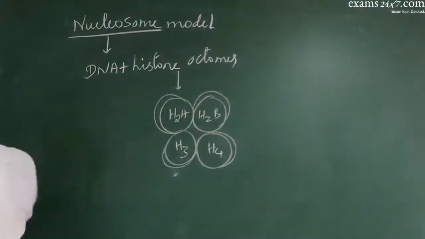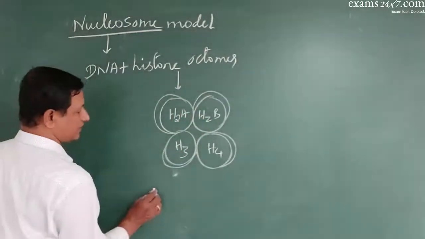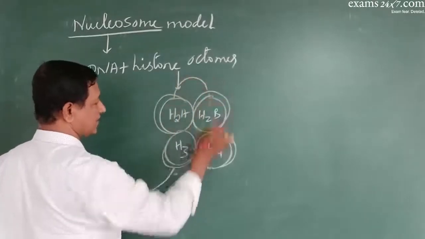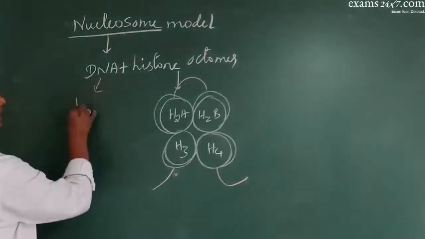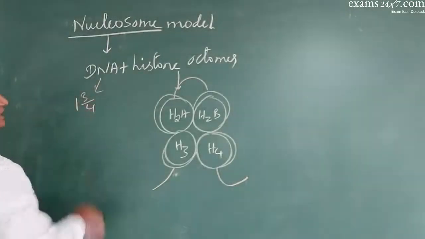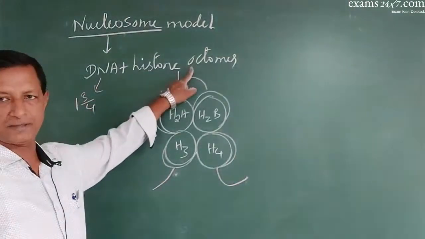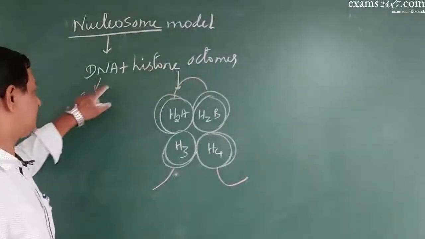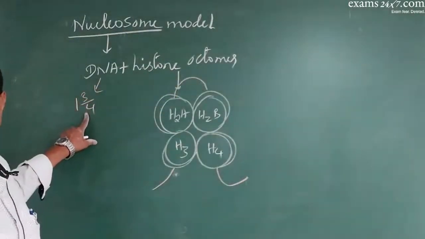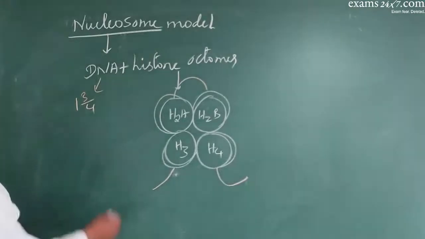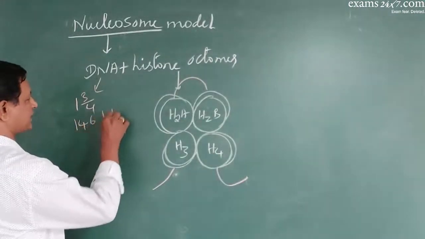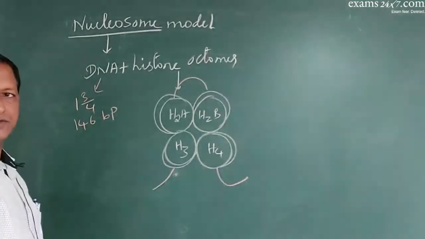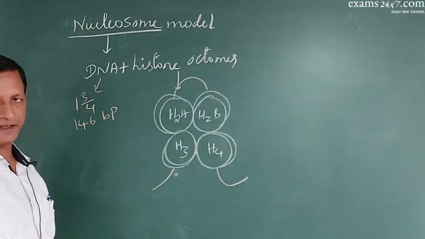Now around this histone octamer the DNA will coil like this, and this DNA takes 1 and 3/4 turns around each octamer. The length of DNA is always 1 and 3/4 turns, and it will always have a length of 146 base pairs. 146 base pairs. Got it?